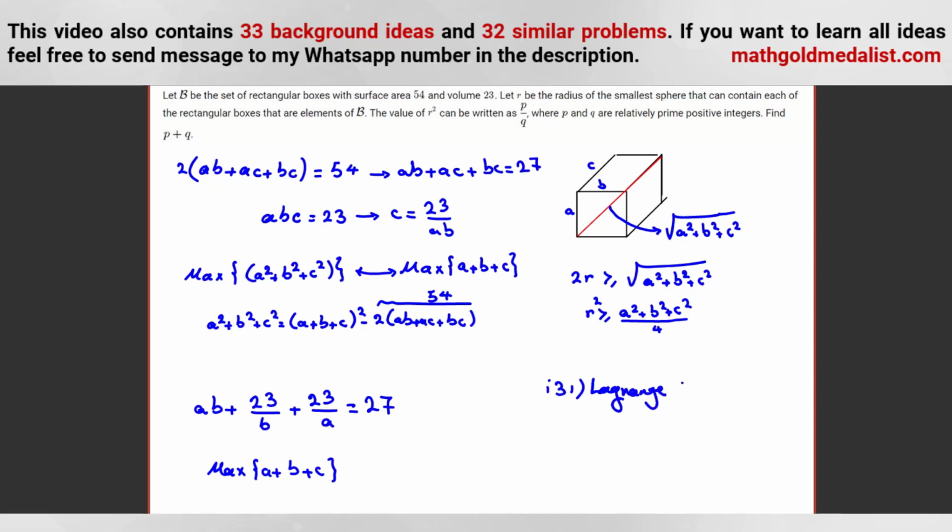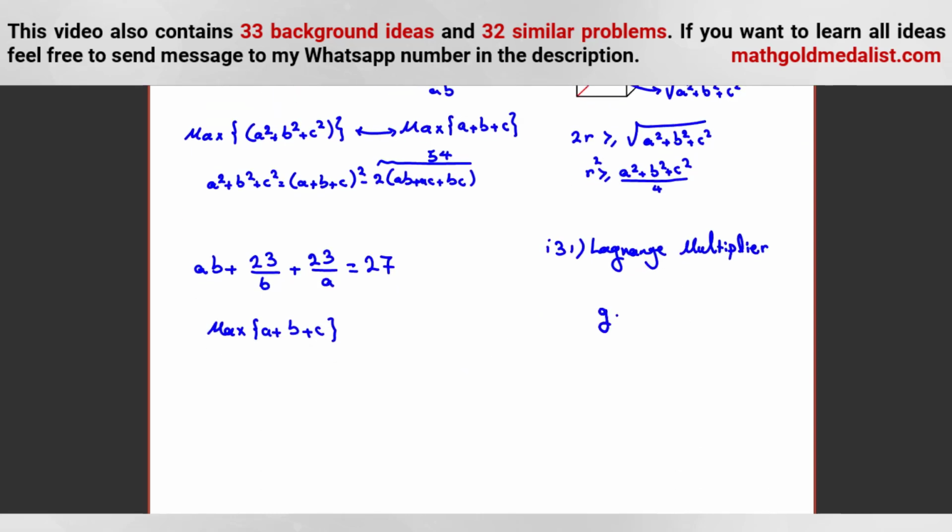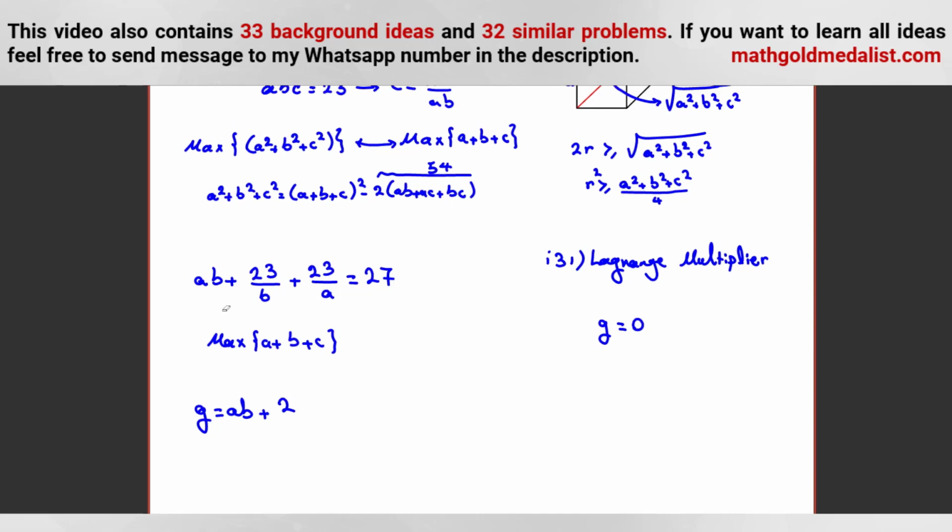Lagrange multiplier. So, you should have one condition G, that G is 0. Okay, here, our G is what? AB plus 23 over B plus 23 over A minus 27. It is equal to 0.